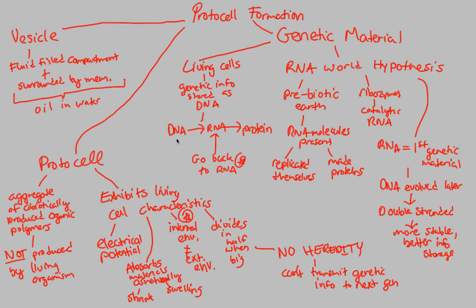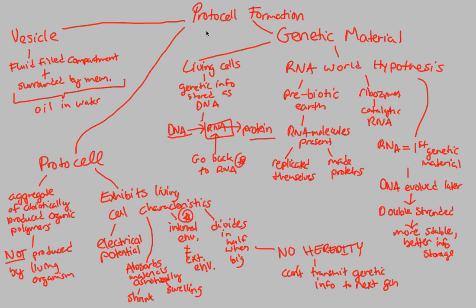But if we look more closely at our DNA and the way that it turns into a functional protein, we notice this middleman. This middleman right here is RNA. Why does it go back to a form that's less advanced than itself? If we go to the RNA World Hypothesis, we realize why. Because RNA was the first genetic material. We as humans were just able to evolve it into DNA, deoxyribonucleic acid. That allowed us to get double-stranded information storage, which became more stable and a better way to store information.